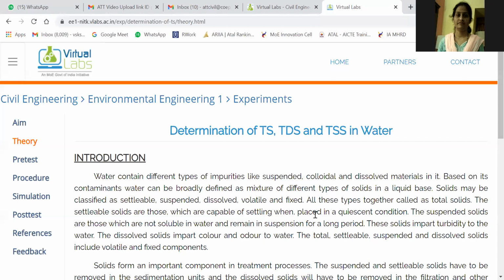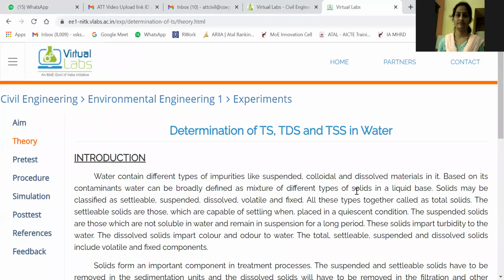Okay, there are different types of solids, basically 3 types. What are these 3 types of solids? Suspended solids, dissolved solids, and then colloidal solids. Dissolved solids are in a dissolved form, so difficult to see by naked eyes. Then the second one, suspended solids.